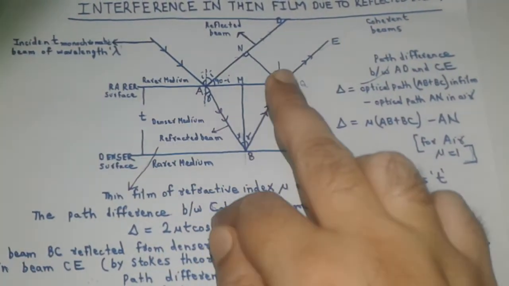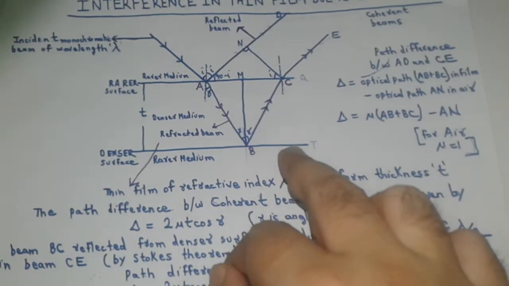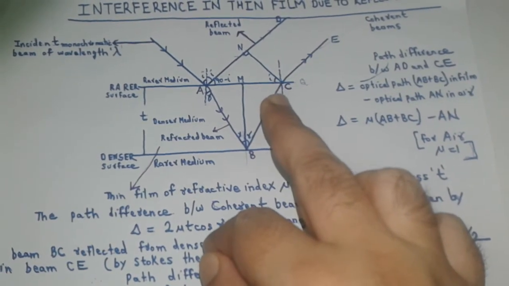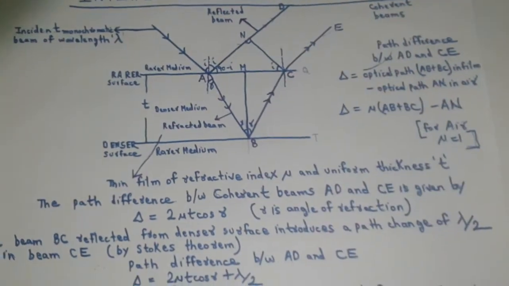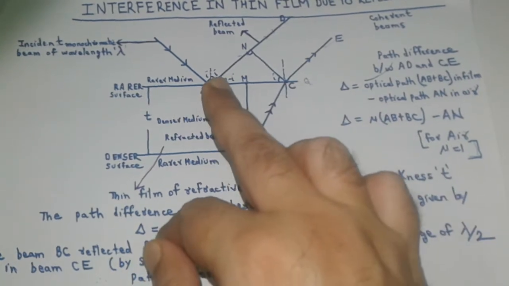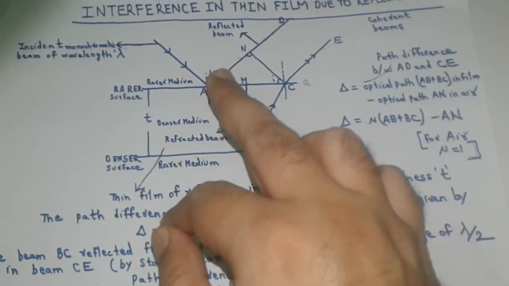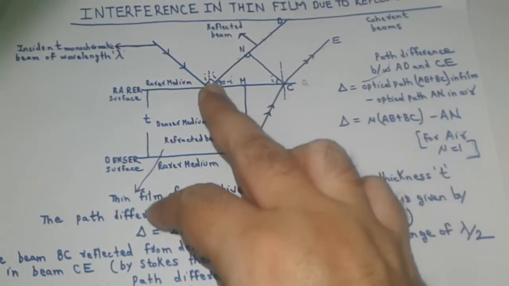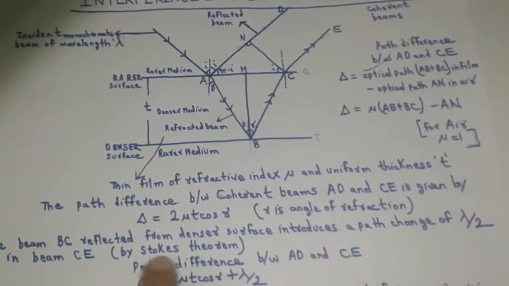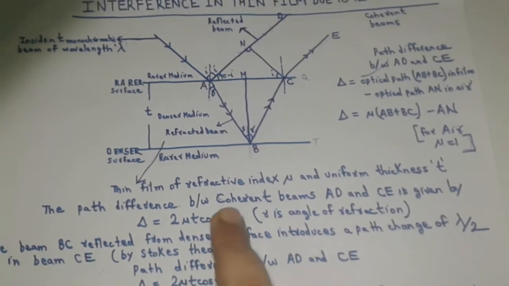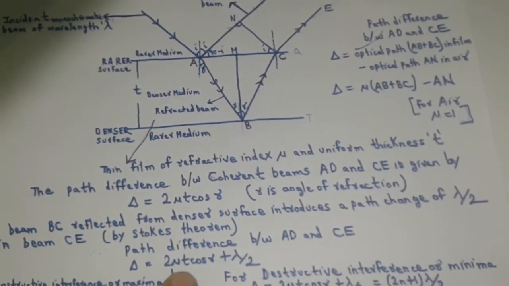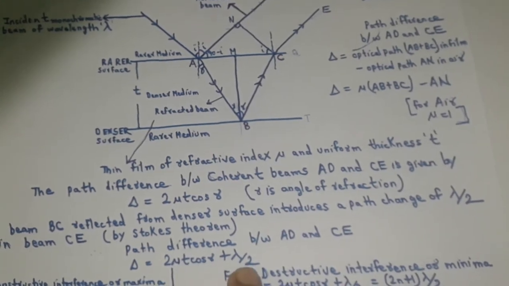Since the beam BC is reflected from the denser surface, it will introduce a path change of lambda by 2 in beam CE. On the other hand, the beam AD is reflected from the rarer surface, hence it will not suffer any path change according to Stokes' theorem. Therefore, the path difference between the coherent beams AD and CE changes to delta equal to 2 mu t cos r plus lambda by 2.